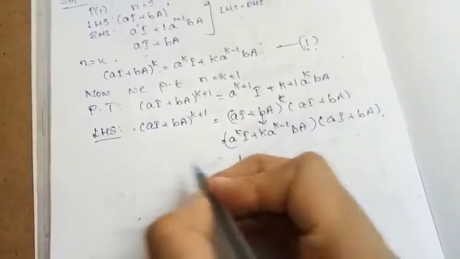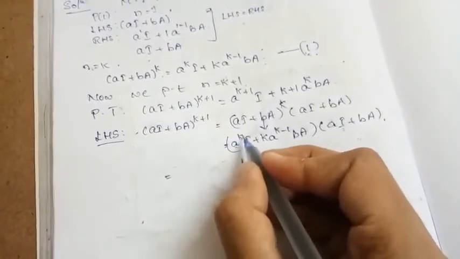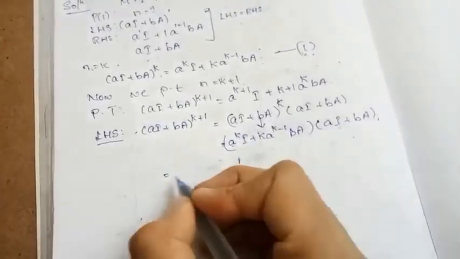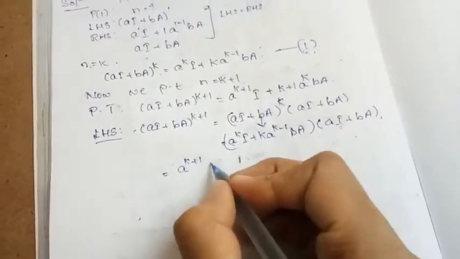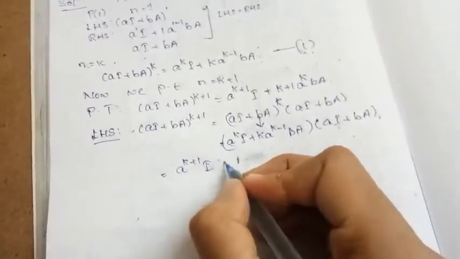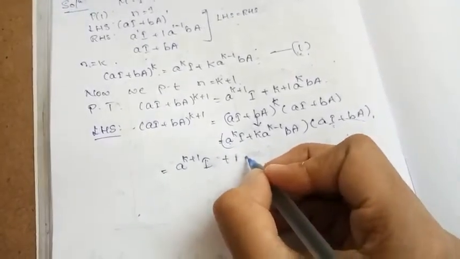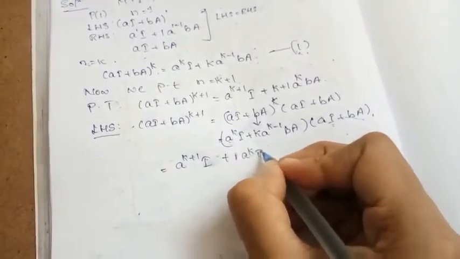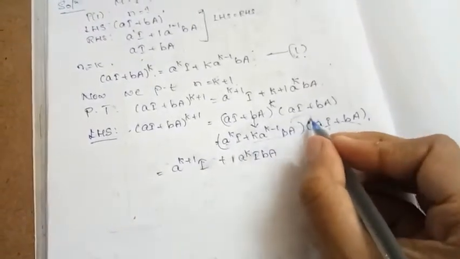Now multiplying each and every term. This one is multiplied to both terms. A^k into aI becomes a^(k+1), I squared is nothing but I itself. Plus, now this one is multiplied to this term, so a^k I bA.